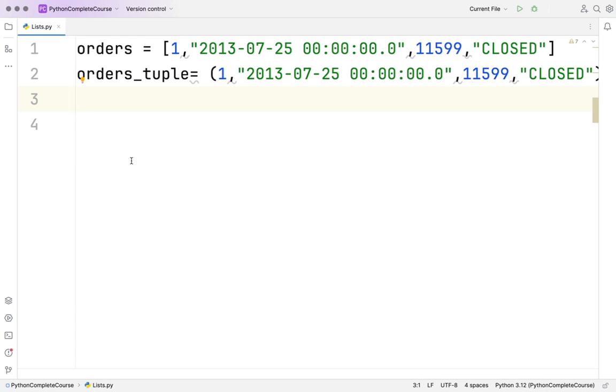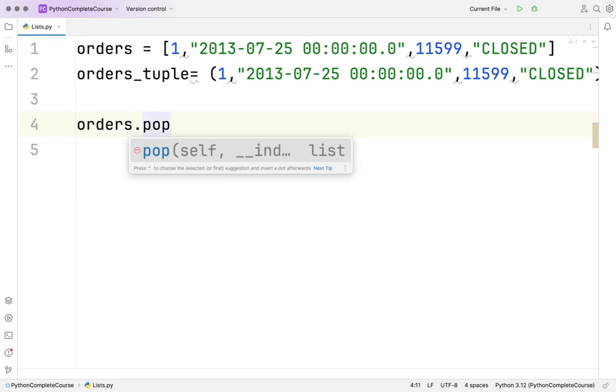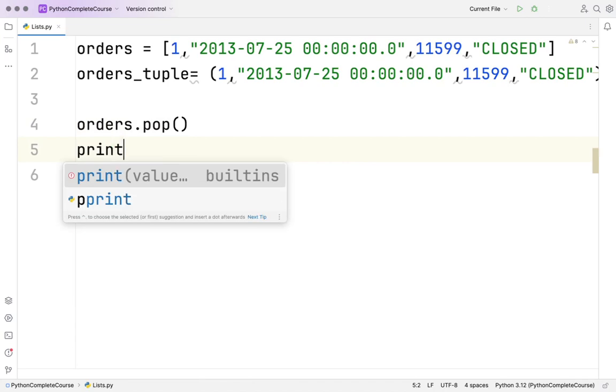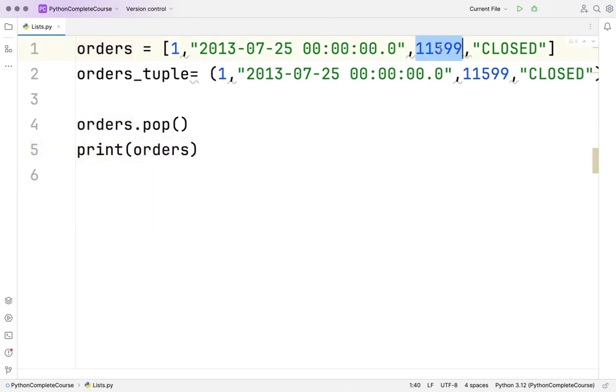Now there is one more function which is important, which is pop. Pop removes the last element from the list. So what I will do is say orders dot pop, which takes the last element out, and then I can say print orders. So what do you expect? It will print one, this date, and this customer ID. It won't print the order status because that's gone.